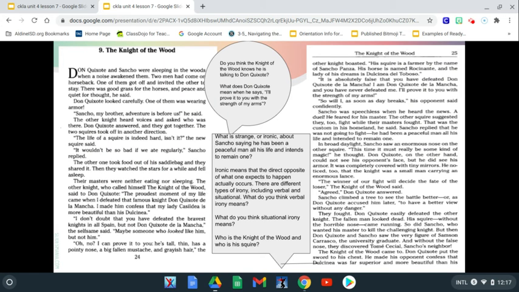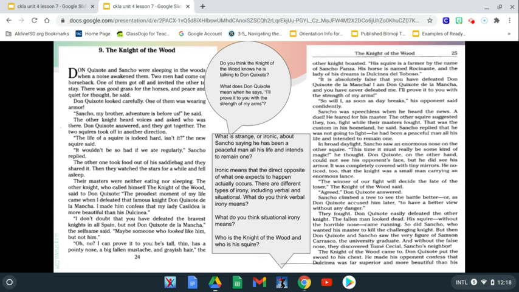Chapter 9. Don Quixote and Sancho were sleeping in the woods when a noise awakened them. Two men had come on horseback. One of them got off and invited the other to stay. There was good grass for horses and peace and quiet for thought, he said. Don Quixote looked carefully. One of them was wearing armor. "Sancho, my brother, adventures before us," he said. The other knight heard voices and asked who was there. Don Quixote answered, and they got together.